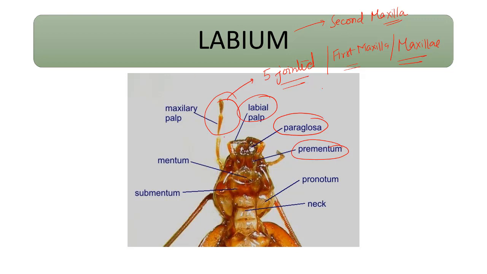Understood? This is the mentum, prementum, and submentum. They combine to form the postmentum.